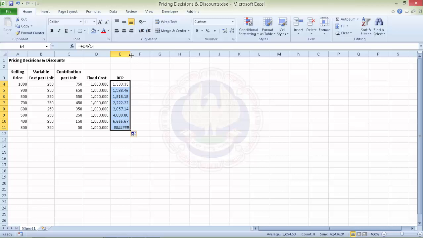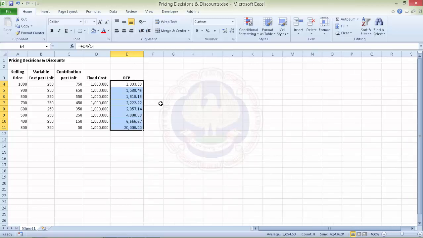And so again, to break even, if the organization keeps the price at 1000, it has to produce 1333 bats. Whereas if it keeps the price at 300, it would have to produce 20,000 bats. So with the use of this marginal costing and use of Excel, we can take a decision on the pricing. What is the price which should be taken? So friends, we have also seen that the marginal costing can be facilitated using Excel.